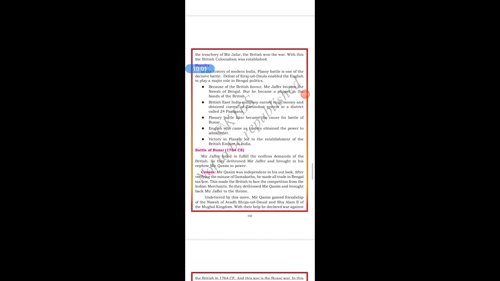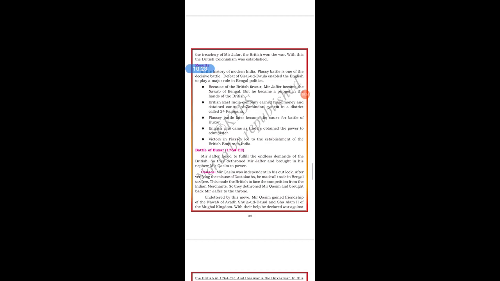So here, next what happened? Mir Qasim was also an independent ruler. Because of that, he decided to do the businesses tax free only. So he removed the taxes on all trade in Bengal. This made the British face competition from the Indian merchants. So because of that, what happened? They dethroned Mir Qasim again and brought back Mir Jafar to the throne.